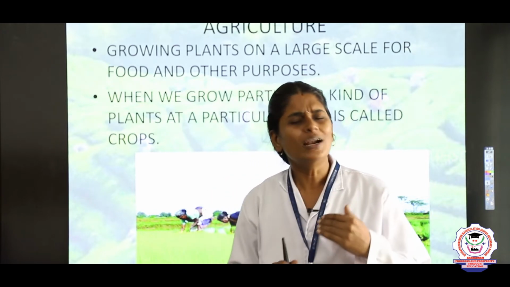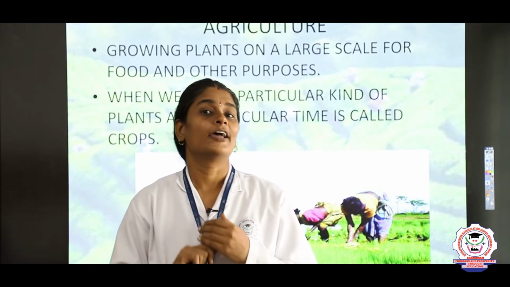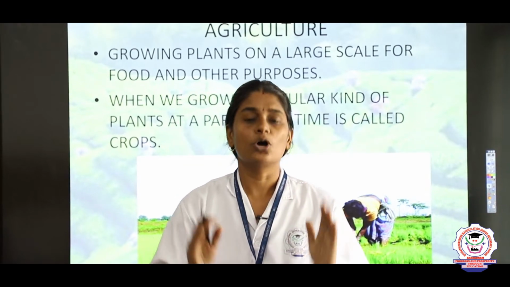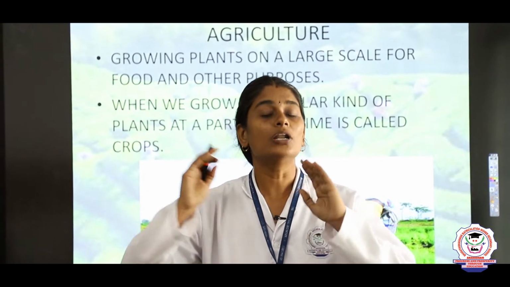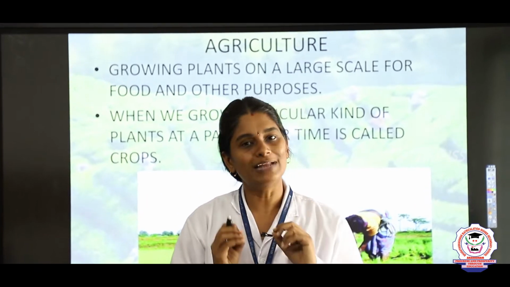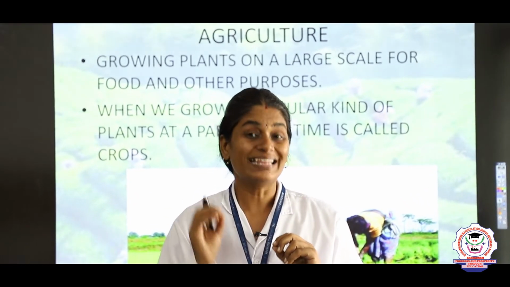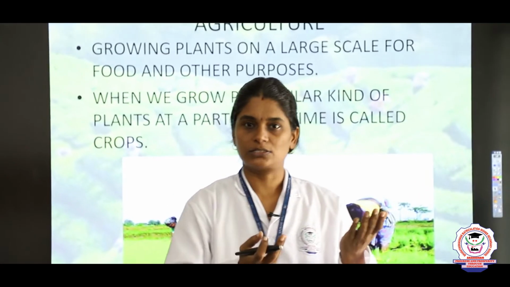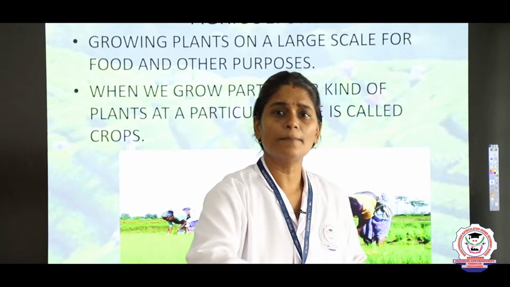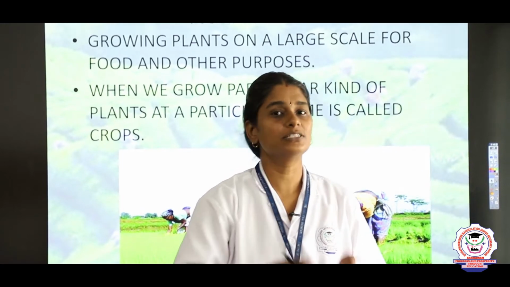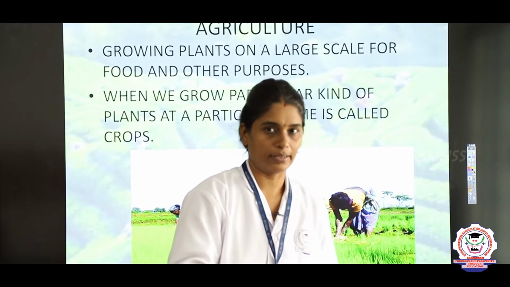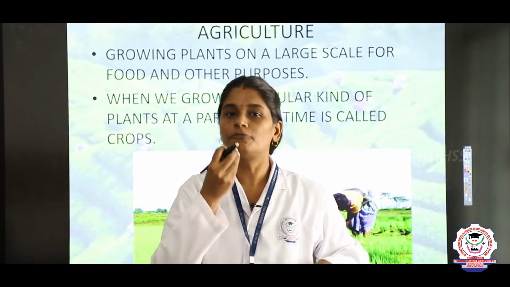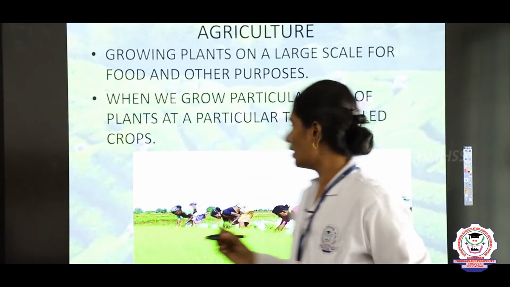So, first, what is agriculture? Agriculture is a process of growing plants on a large scale for food and other purposes. Agriculture means vivasayam, okay. So, we are growing the plants on a large scale. If you just grow the plants in a small place, that is not agriculture, it is called gardening, right.